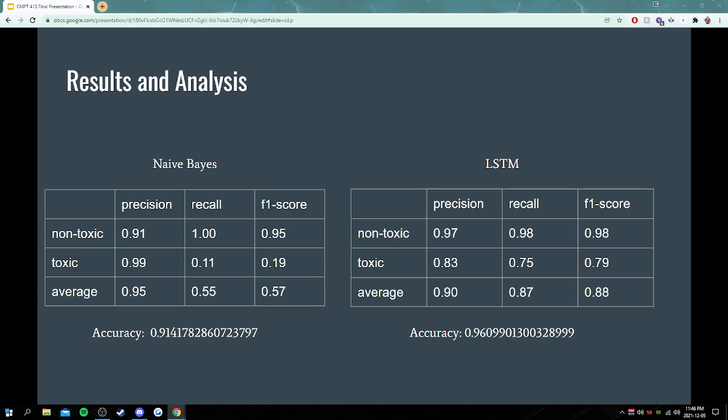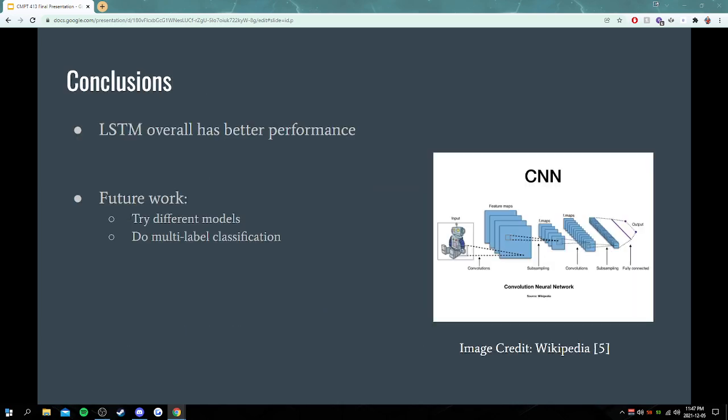It has a much higher accuracy and average F1 score or recall. This could also be due to the naive Bayes independence assumption, where the probability of one event is independent of another. And LSTMs are also a much more complex system, so we definitely expected them to have better results in this context. And as we can see, that did end up being true.